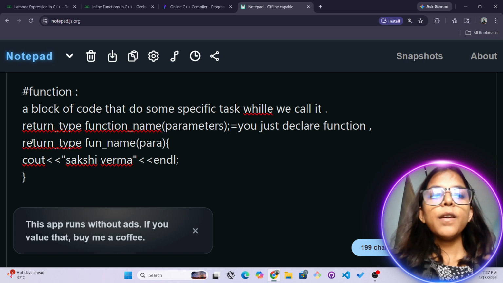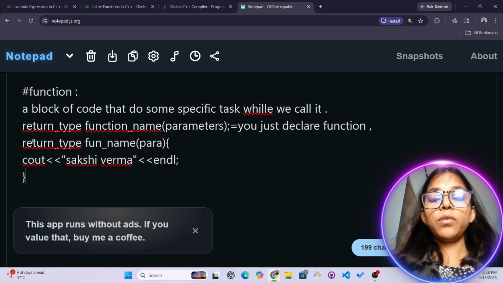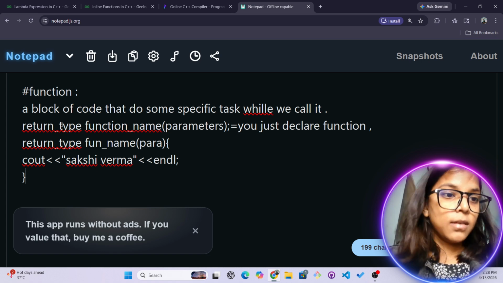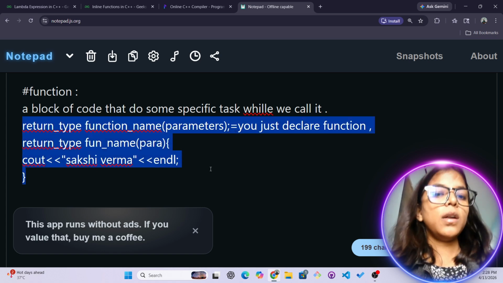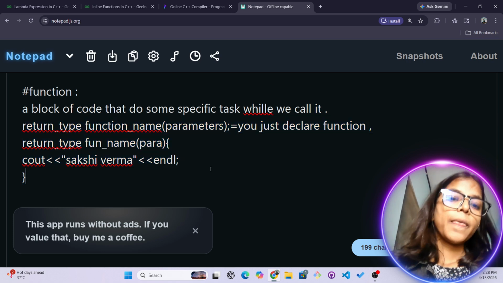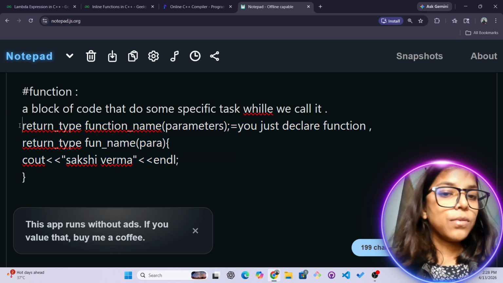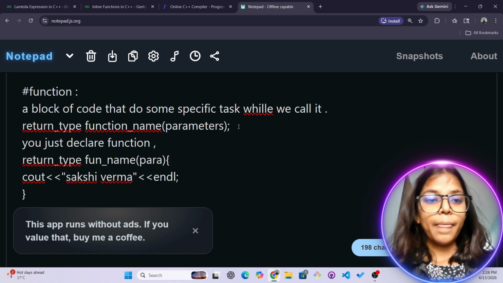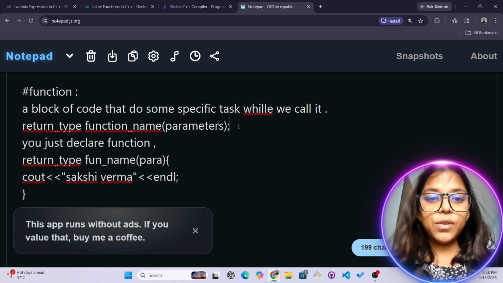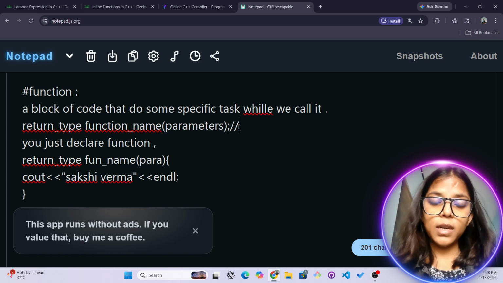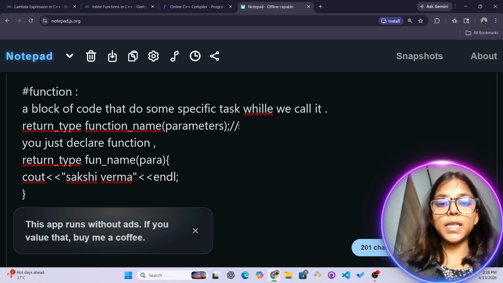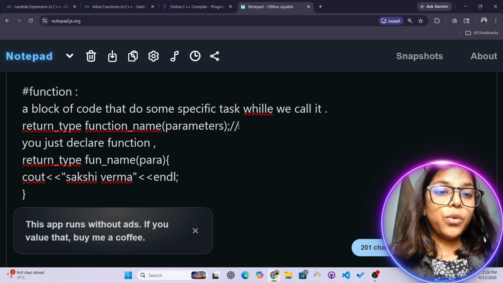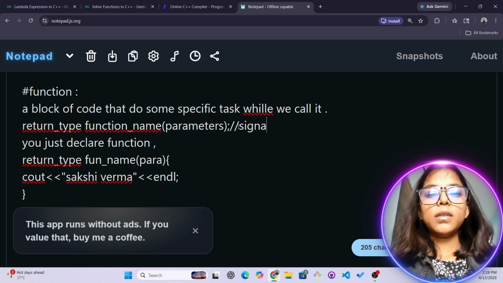So this is the revision that I have already mentioned in my previous videos. Now I'm just telling you about the inline function, and how it is different from the default function as we generally use it. Basically for that, okay, one minute, one thing that I missed, sorry for that, my bad. This is a comment, right? In C++, whenever you use two slashes, that is considered a comment. So basically what I'm writing here is nothing but the signature.